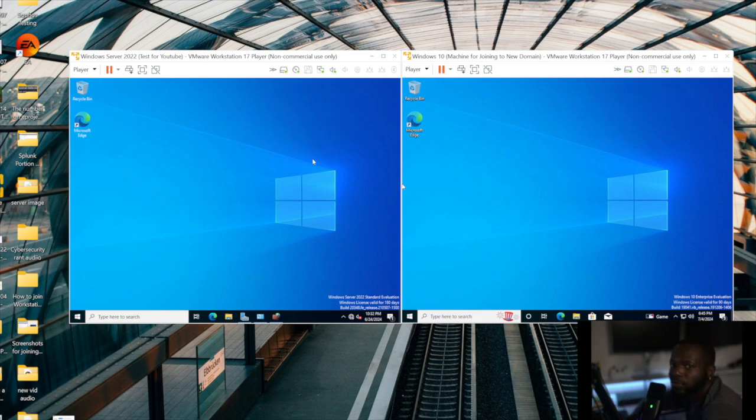Obviously, you would just need more workstations. For the purposes of this lab, you could create however many workstations you would like. I will link below the link to grab the ISO file for the workstation.